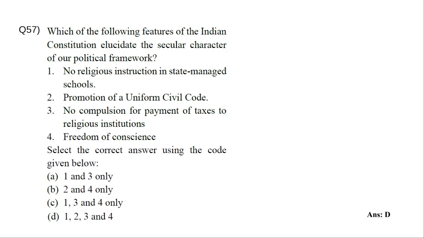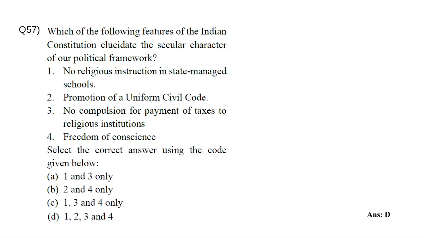And Articles 25, 26, 27, 28 are completely related to religion. No person shall be compelled to pay any tax. Taxes is 27, and 26 is that every religious denomination or any of its sections shall have the right to manage its religious affairs. So right to manage religious affairs, no need to pay taxes 27, and then no religious instruction shall be provided in any state-managed institution.